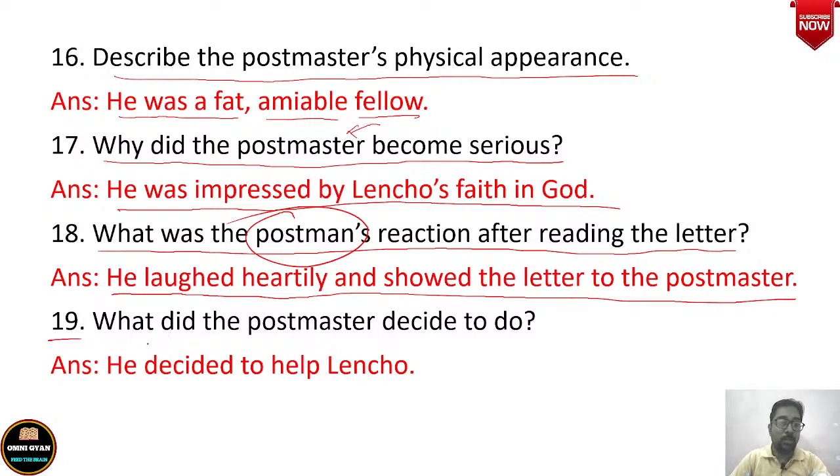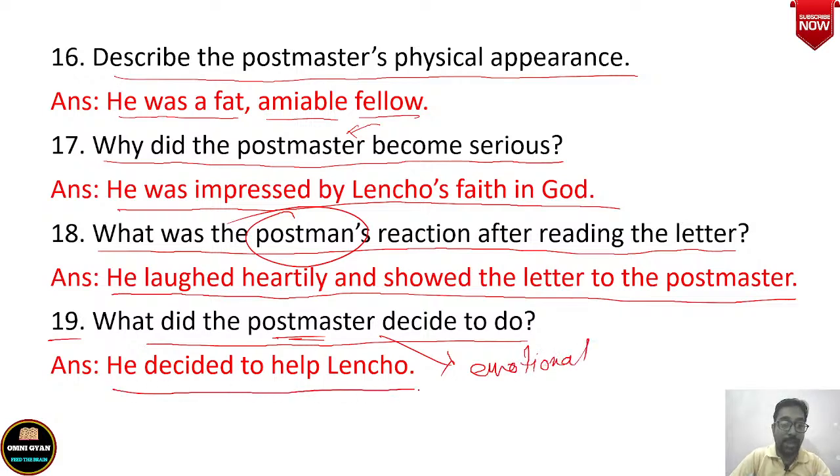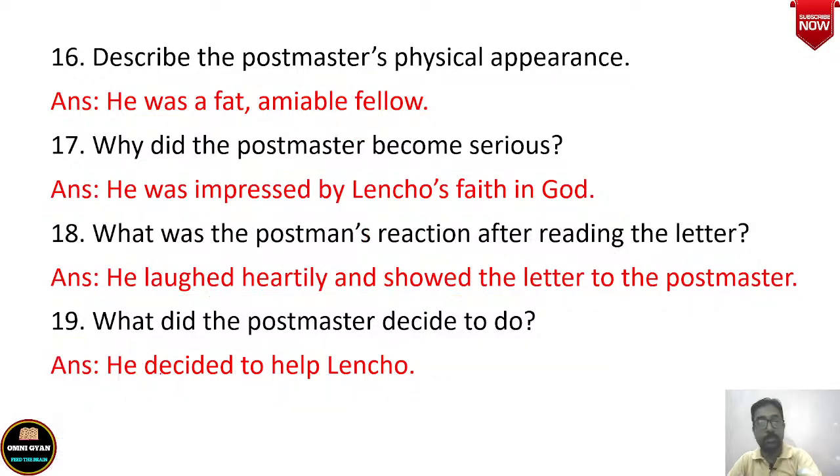Okay. Number 19. What did the postmaster decide to do? The postmaster, when he read the letter, he became very emotional. तो बहुत emotional हो गया वो. और उसने क्या किया? उसने क्या decide किया? He decided to help Lencho. The answer is he decided to help Lencho. ठीक है? आगे देखते हैं हम लोग next page पे.